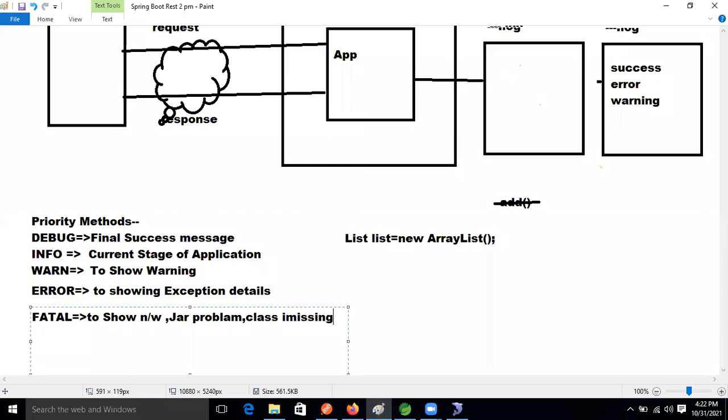A class missing error means high level errors. If we want to show high level errors, we use fatal.